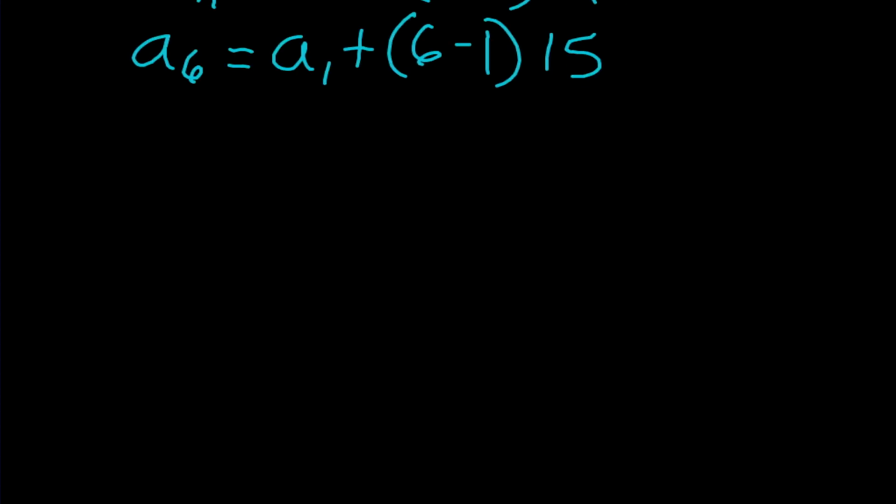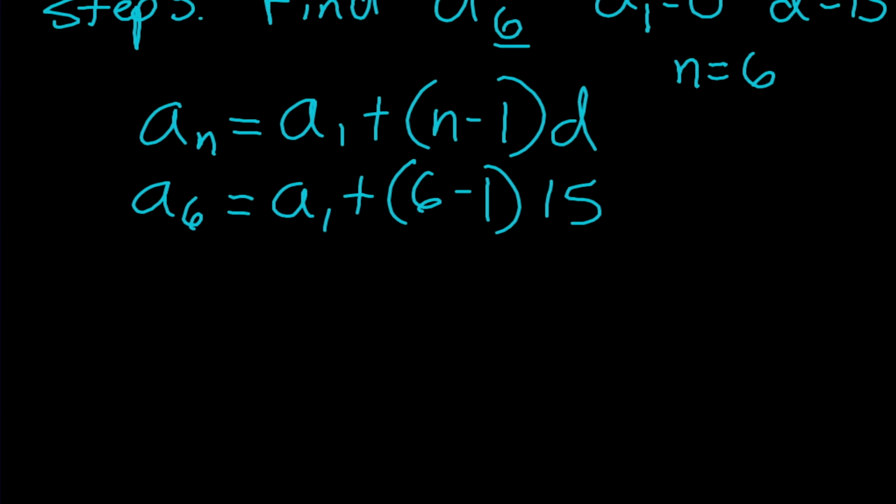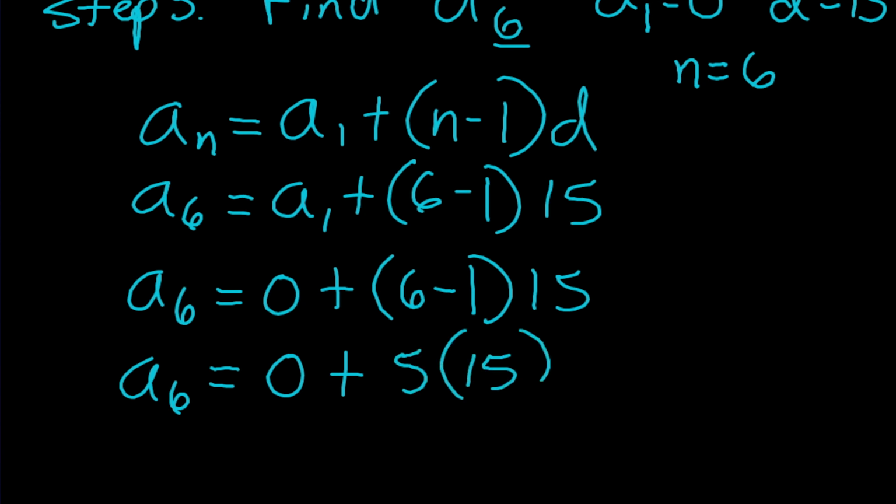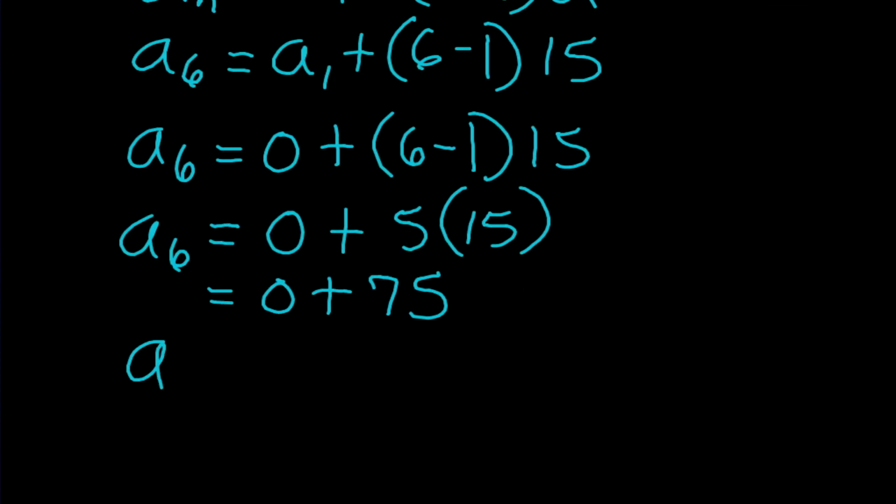So now let's go ahead and do one more substitution. We know what a sub 1 is. We found it previously. It was 0, so our 6th term, a sub 6, is going to be equal to 0 plus 6 minus 1 times 15. So the 6th term, a sub 6, is going to equal 0 plus 6 minus 1 is going to give me 5 times 15. So that's going to be 0 plus 5 times 15 is going to be 75. So a sub 6 is going to be equal to 0 plus 75. So the 6th term of the sequence is equal to 75.